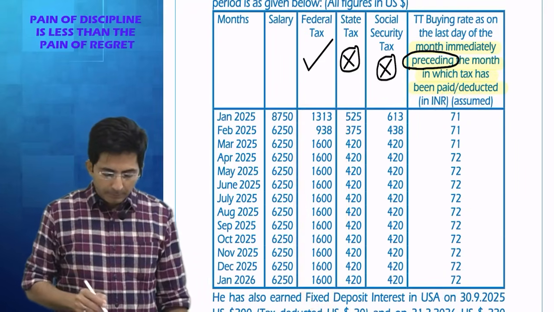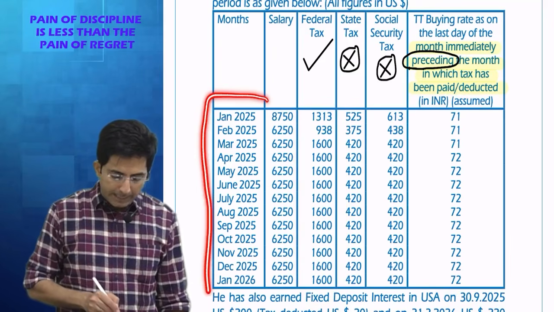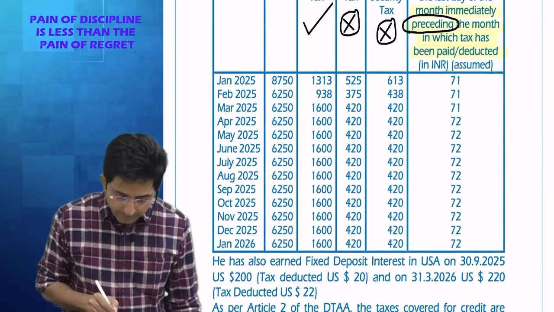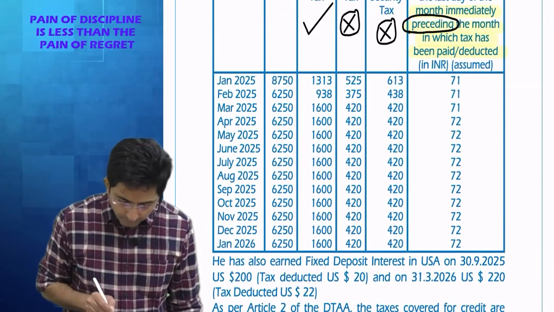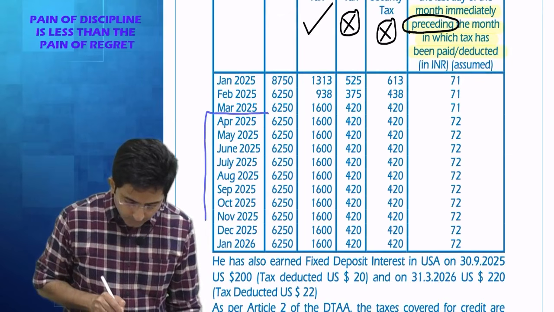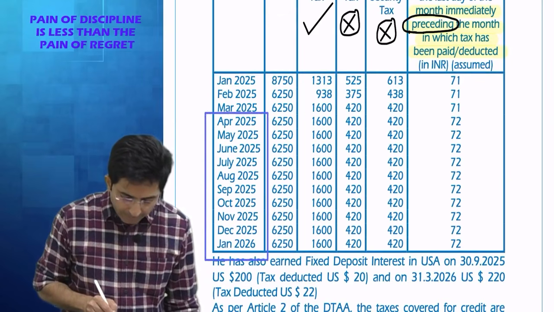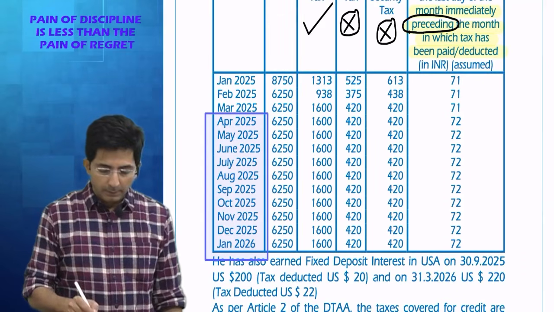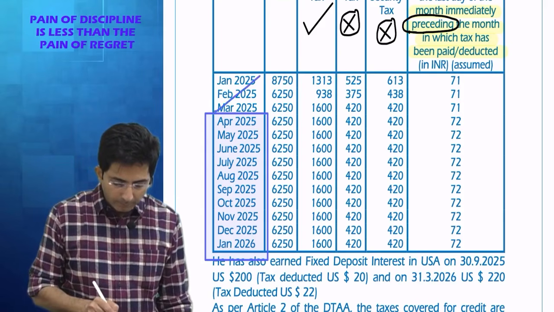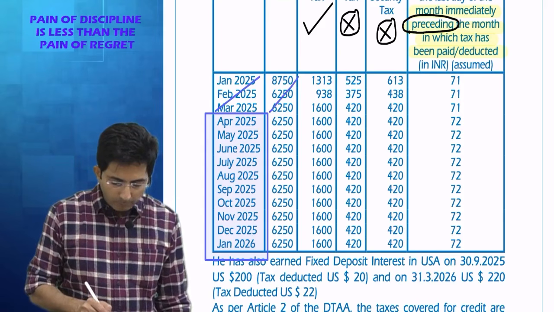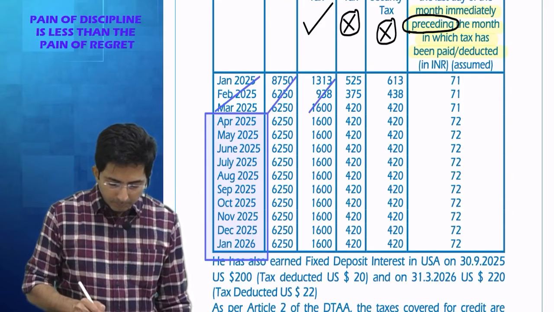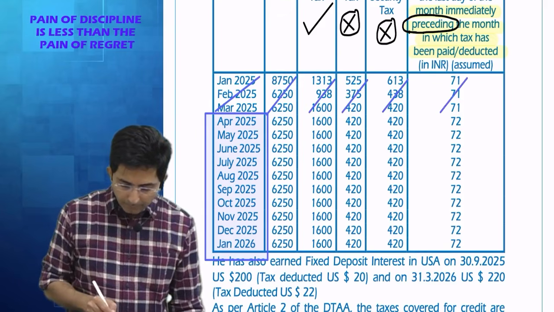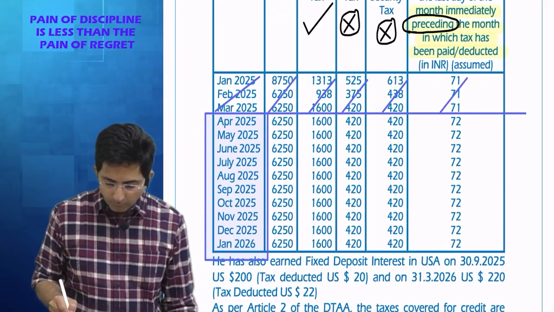And one more thing. In the question they have given income from Jan 25 to Jan 26. But when we prepare the statement, it is from April onwards. So I am interested only in which salary? Salary which is April onwards. And what about these salary? Ignore it. Tell me why I am ignoring this previous months? Because this does not fall in my financial year. In fact, these first three amounts you have to simply ignore.